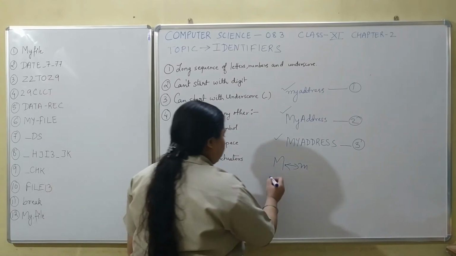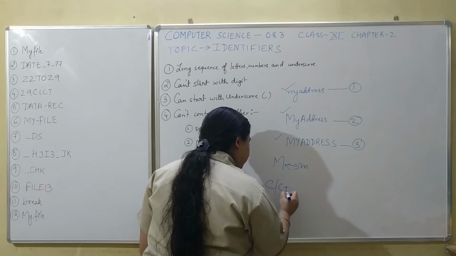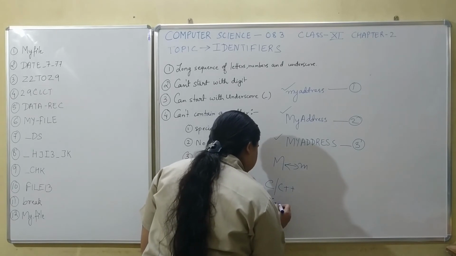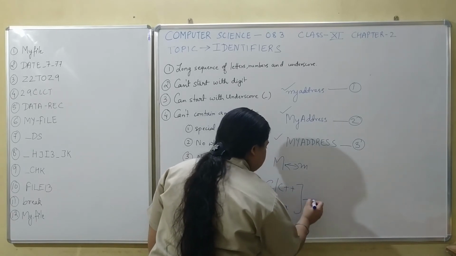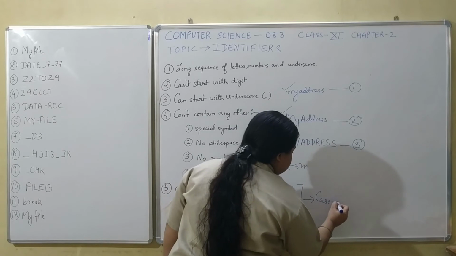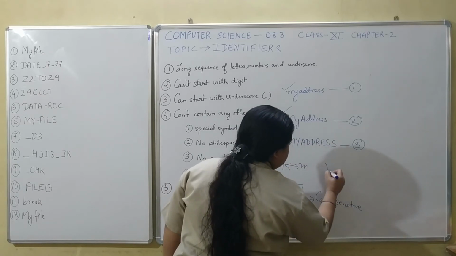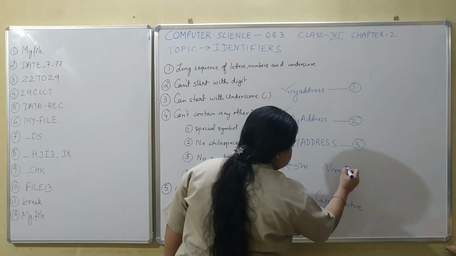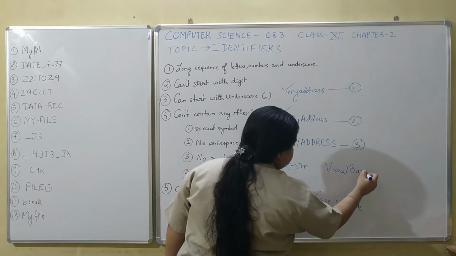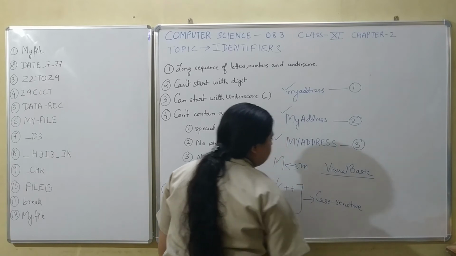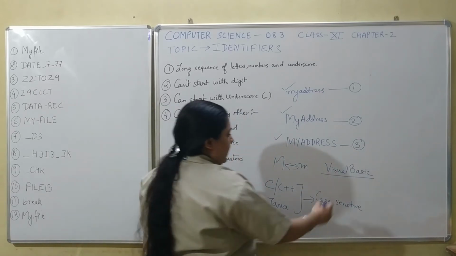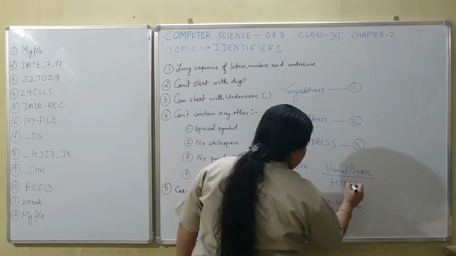Many other programming languages like C, C++, Java, they all are case sensitive languages. But languages like Visual Basic or Simple Basic are not case sensitive. HTML is also not case sensitive.